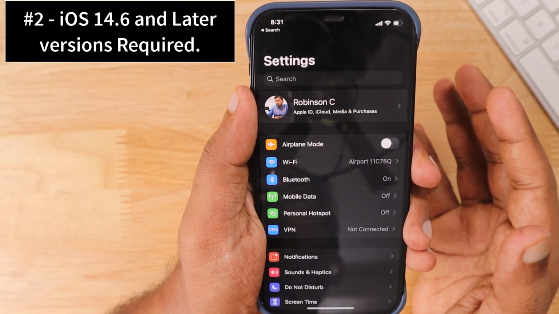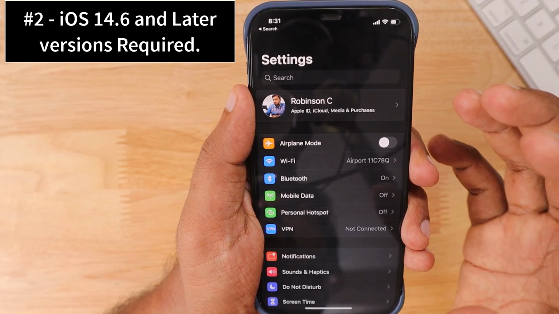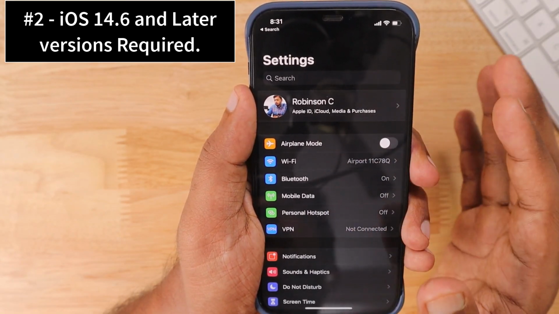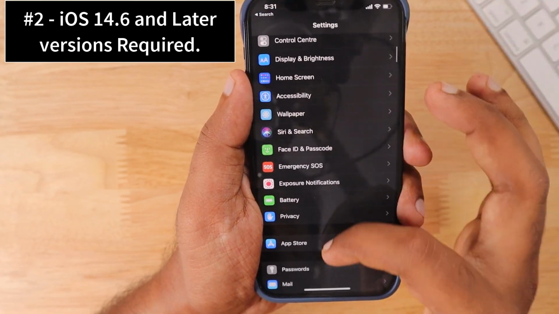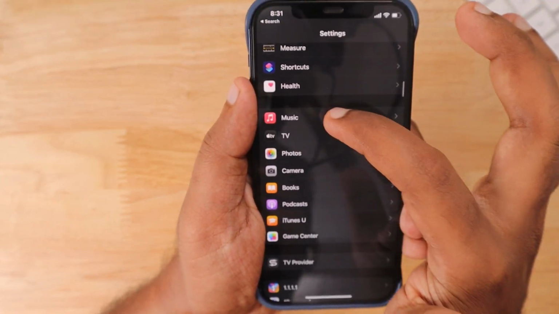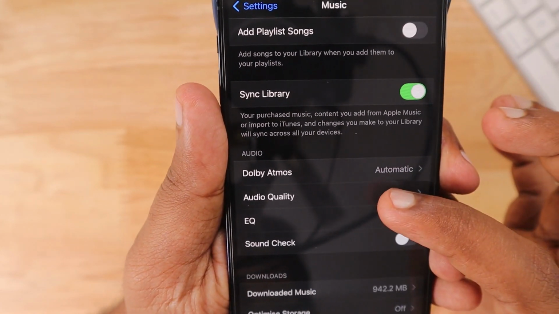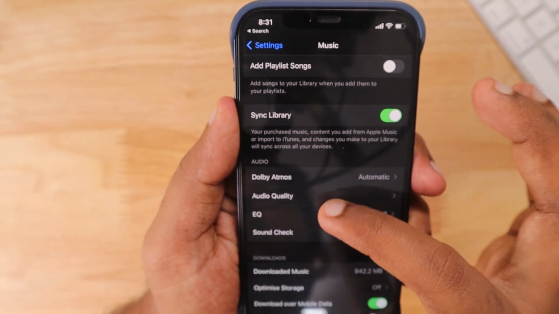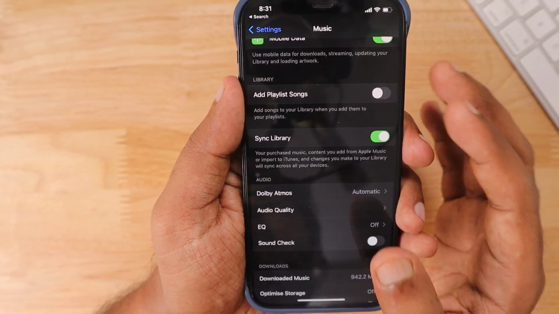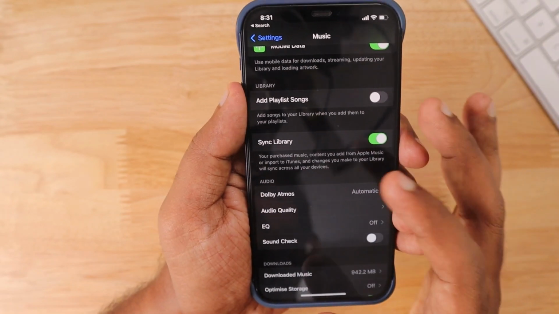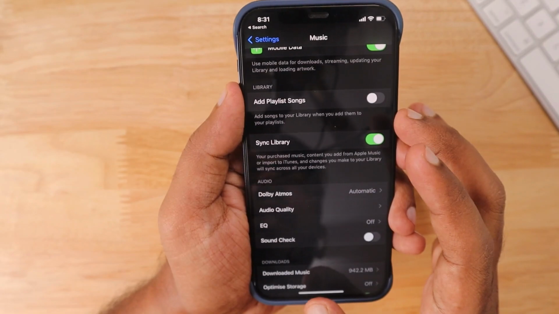You don't have to update to iOS 14.7 quickly, because if some people want to stay with 14.6 for some reason, you will still be able to see the toggle under settings, then go to the music app and there you will see the Dolby Atmos and audio quality settings that you can modify and control. So only 14.6 and later versions will be able to see the Dolby Atmos feature, and the lossless audio feature can be accessed. So make sure you're updating to the latest version.